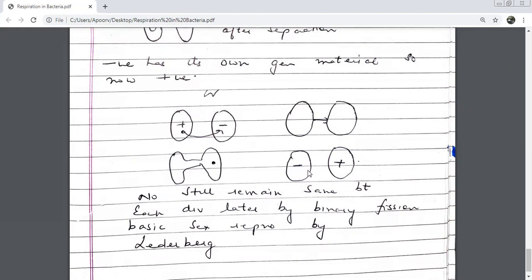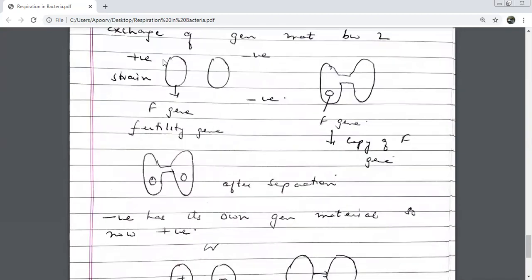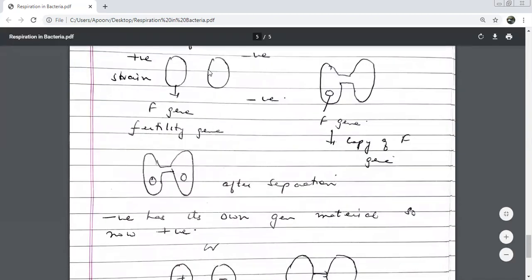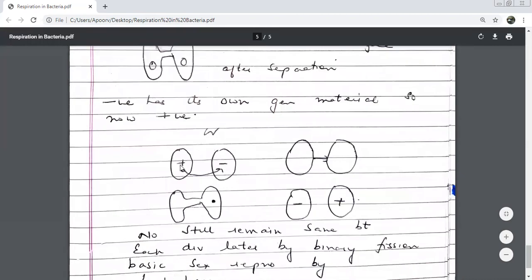Okay? But what happens is, by each division, later by binary fission, this one can divide by binary fission. Now this one became positive, this can also divide by binary fission. This process was first shown and proved by Lederberg. Lederberg. So the main difference between these two conjugations is, here when we started, one was positive, the other was negative, and in the end both of them were positive. Here when we start, this was positive, this was negative. But when we finished, this became negative and this became positive.